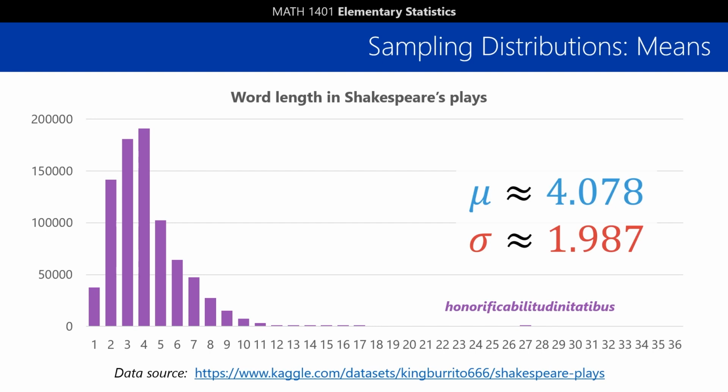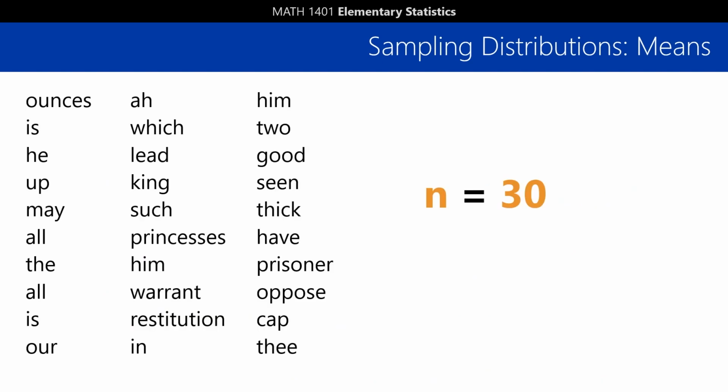Okay, let's see what happens if we take a random sample of words from Shakespeare. Here I've got a simple random sample of 30 words. Just like we'd expect, most words are short, but a few are decently long. Notice that some words appear more than once, like is and all. That should be no surprise, because those short words are the ones we use the most often in everyday language. The mean word length from our sample, X bar, is about 4.166 letters. Decently close to our population mean we saw earlier.